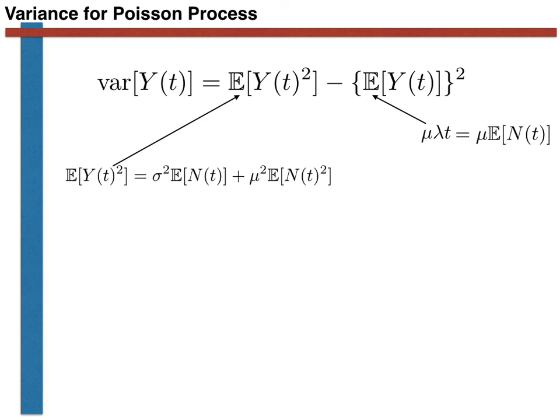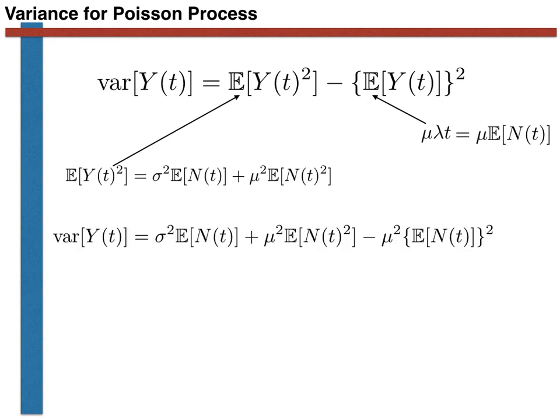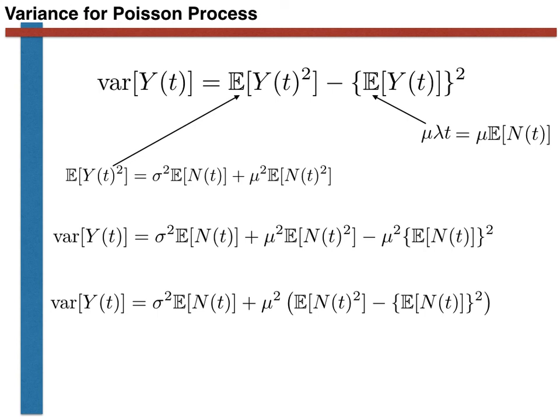Inserting all this into our expression for the variance gives us the following, which we can rewrite as shown here. Now notice that the expression inside the bracket, the expectation of N(t) squared minus the expectation of N(t), all squared, is just the variance of the Poisson process, i.e. this is the variance of N(t).